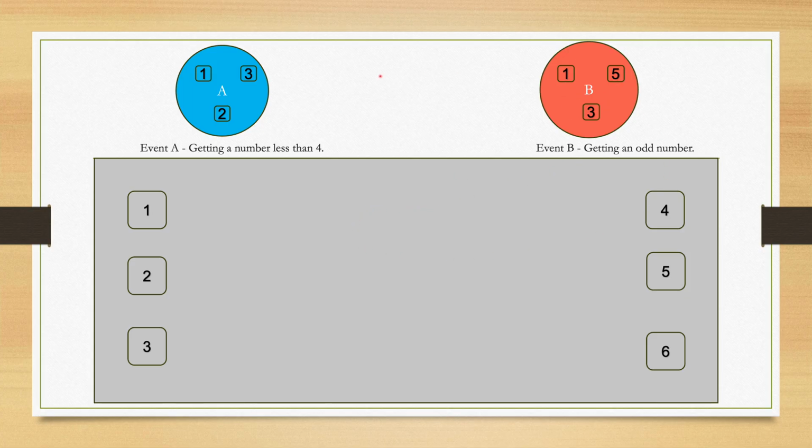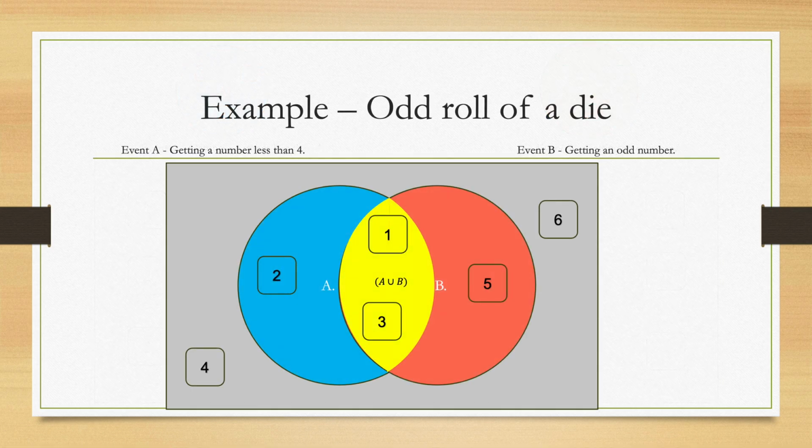Now, if we fuse all these events in the sample space together and consider the overlaps which are present in them, we will get a Venn diagram which will look like this. This Venn diagram clearly indicates that A contains only 1, 2, and 3. B contains 1, 3, and 5. 4 and 6 do not belong to A and B. That's why they are lying outside. Also, the common area consists of 1 and 3 as the common outcomes for A and B.